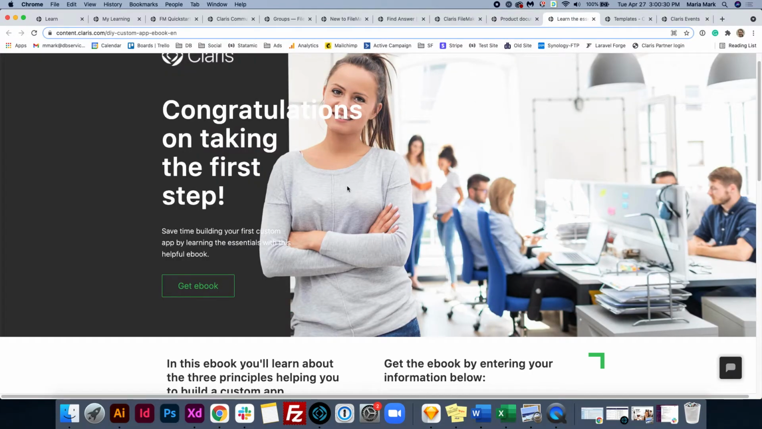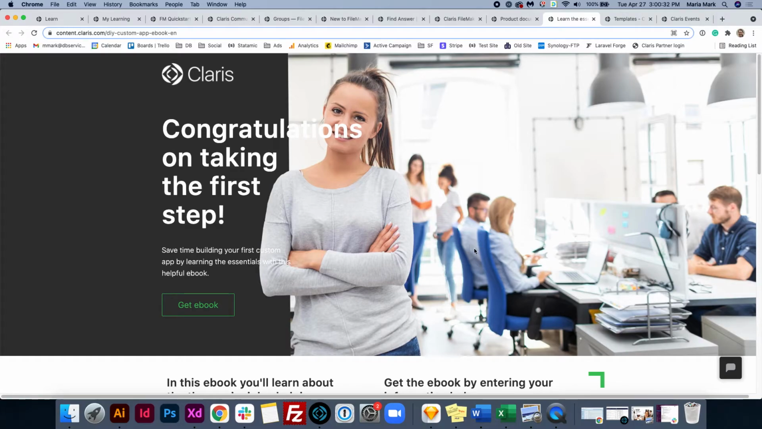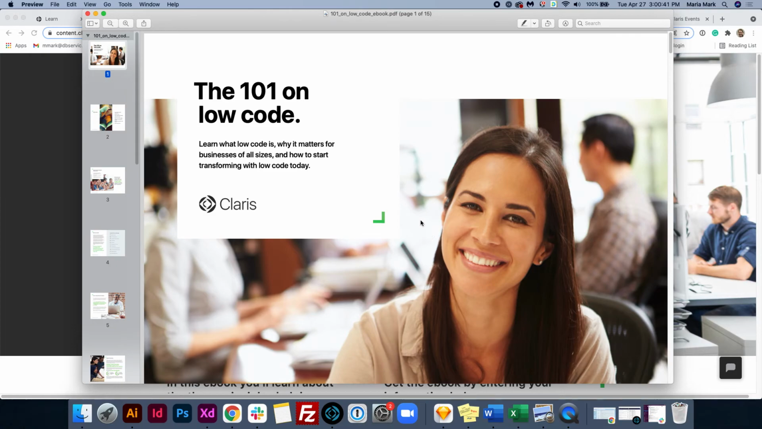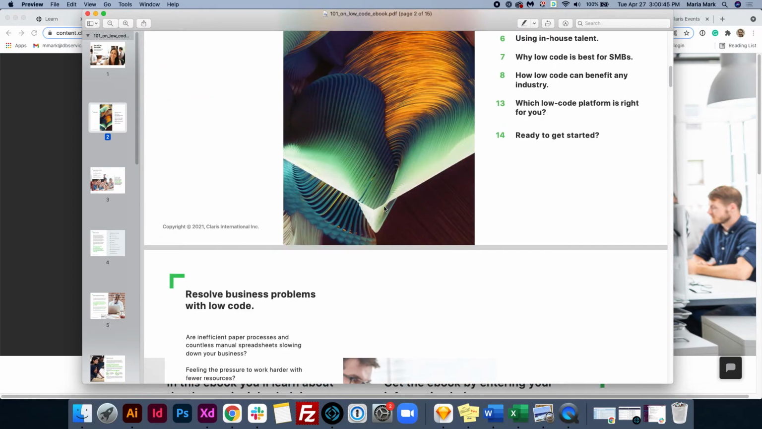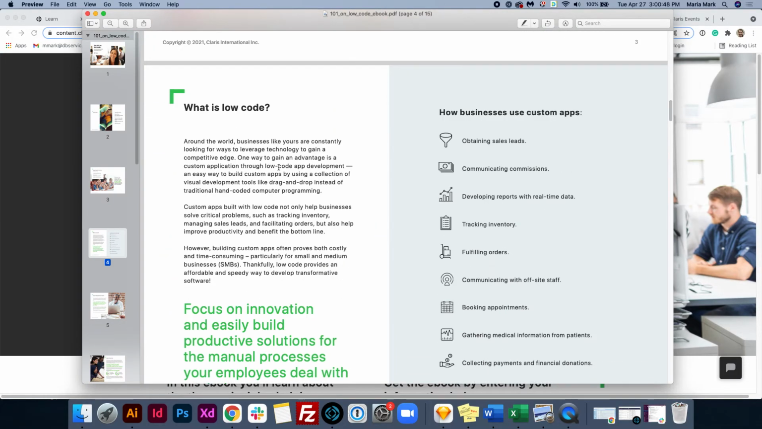Next is the Claris ebook. It is Claris's free ebook about the essentials of building a custom app. So this is what it looks like. And in this ebook, you'll be able to learn about planning for your business needs, creating the app, and deploying it.